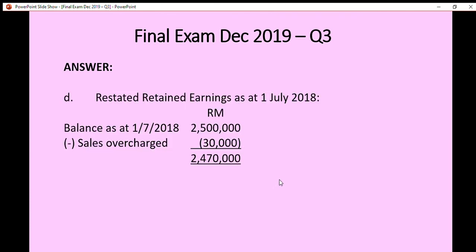So let's check out the answer for D. This is the restated retained earnings as at 1st July 2018. This is the balance given in the question, 2,500,000, and we have to subtract the sales overcharge, the prior period error, 30,000. So the restated balance of retained earnings is 2,470,000.